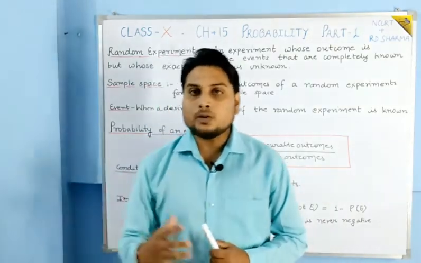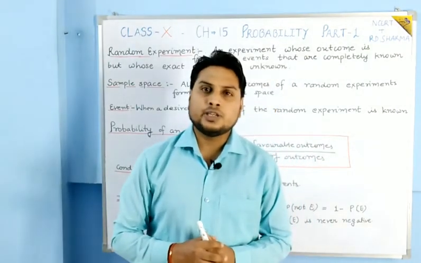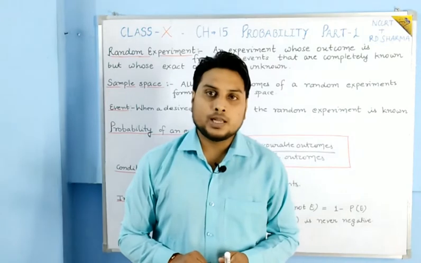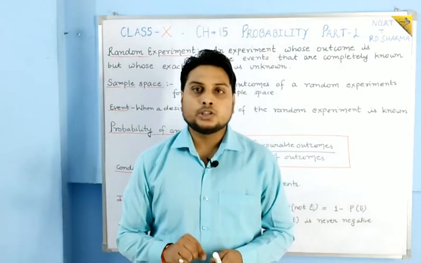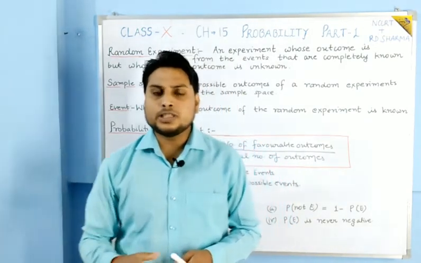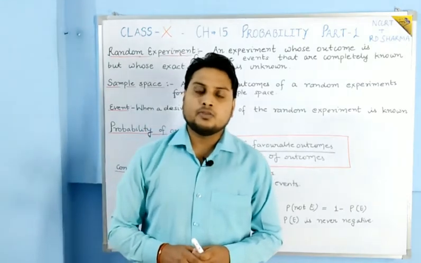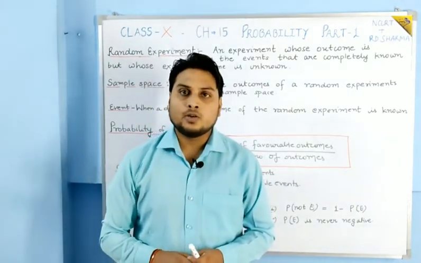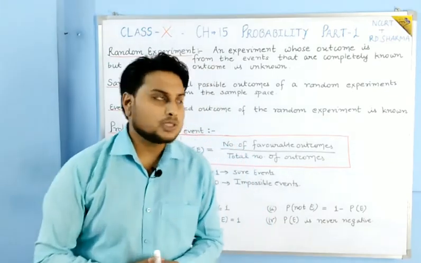In our day-to-day conversation we use so many words like probably, possibly, likely, chances. For example, we say that there are chances that India will win today.